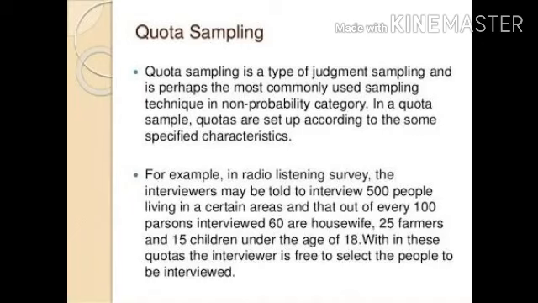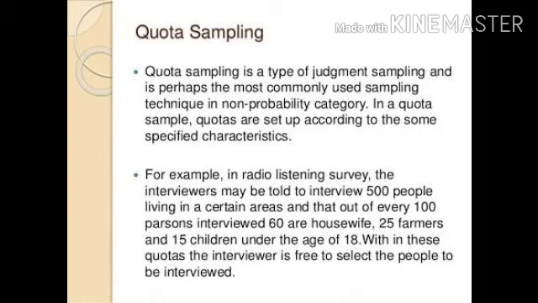Quotas बने, हमने quota बनाए, there are some specific characteristics जिनके बेसिस पे हमने quota decide किया. देखो, in a radio listening survey, the interviewers may be told to interview 500 people living in a certain area, and that out of every 100 persons interviewed, 60 are housewives, 25 are farmers, 15 are children under the age of 18. (See here, the spelling of person is wrong.) Within these quotas, the interviewer is free to select the people to be interviewed.